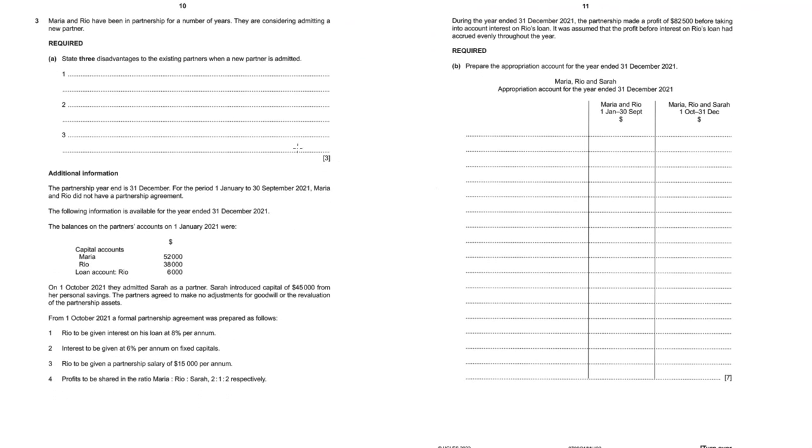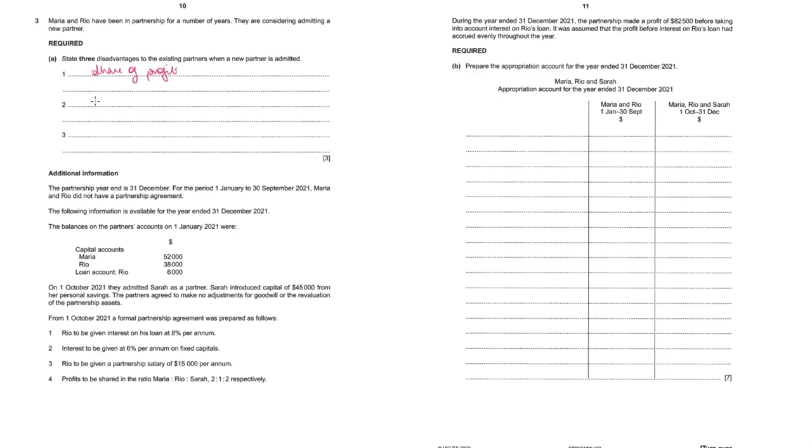Question number 3. Maria and Rio have been in partnership for a number of years. They are considering admitting a new partner. State three disadvantages to existing partners when a new partner is admitted. On admission of a partner, the disadvantage would be share of profit. The profits of the business will be shared between the partners, so each individual partner's share reduces.